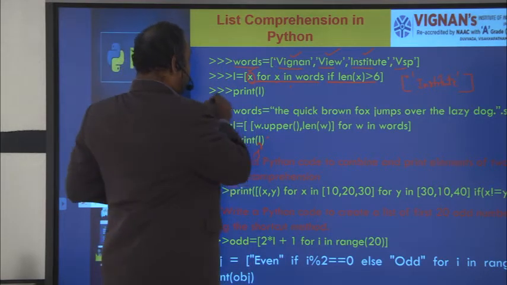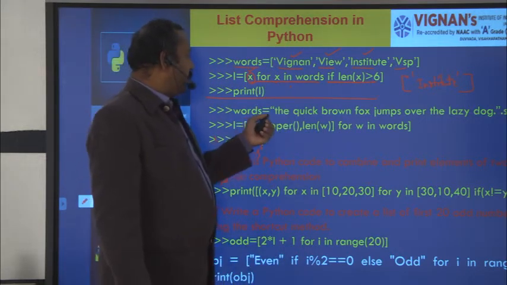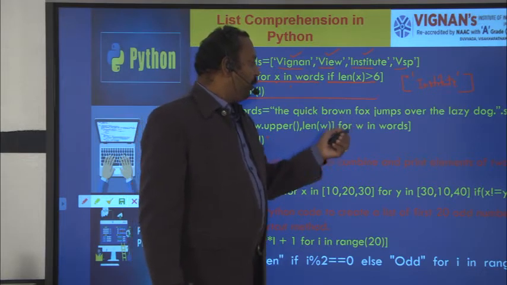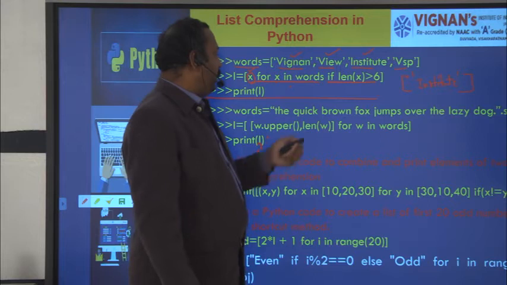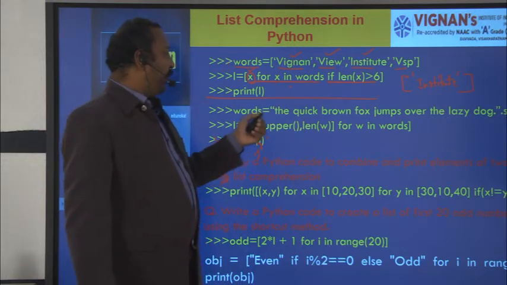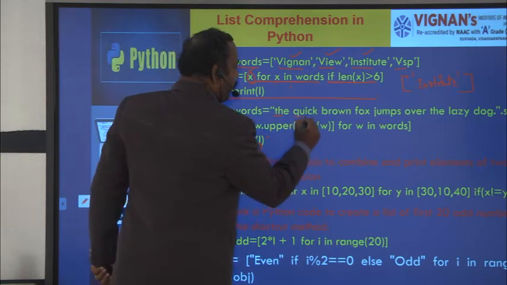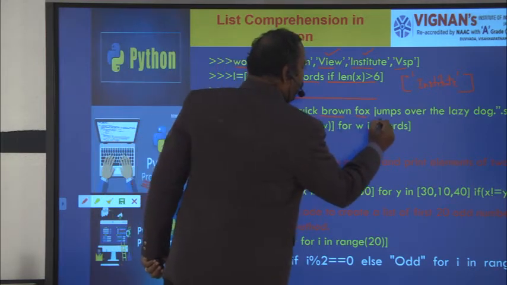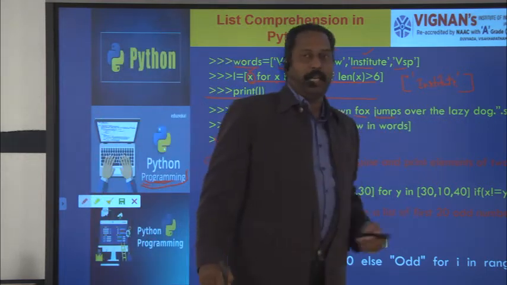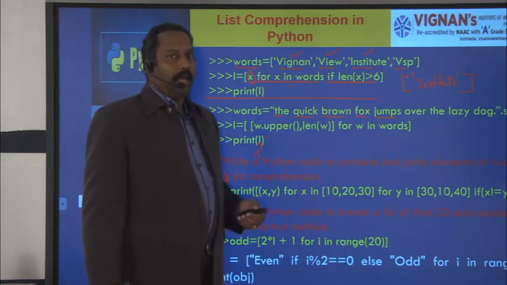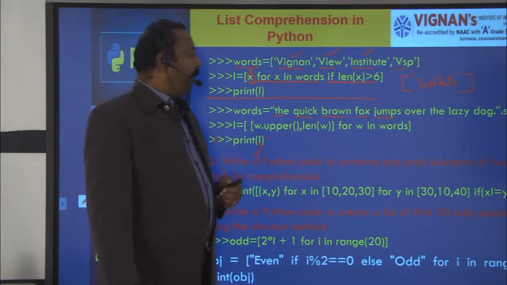So this is one example, and in another example you see words: The quick brown fox jumps over the lazy dogs. Dot split means we are splitting the string into words. This is the first split, second split, third split. It splits into each word by using the split method. Whenever there is a space, it will be divided into a word.